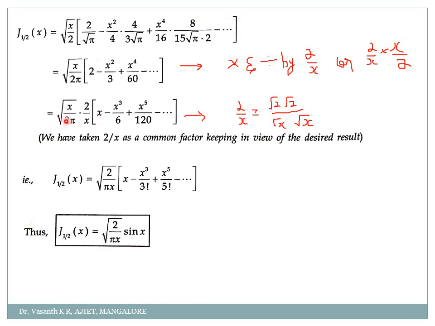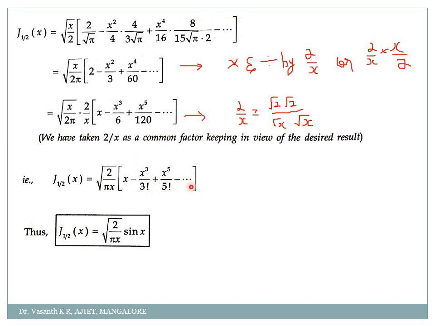So I'll explain again, just listen carefully. So till here it's okay, you can do it by yourself, no problem. After this step, I have taken what? Root pi is common, I have written outside. Okay. So 2 will remain in the first term, minus x square by 4 and 4 will get cancelled, 3 will remain, plus x power 4 by 60 minus so on, if I simplify.